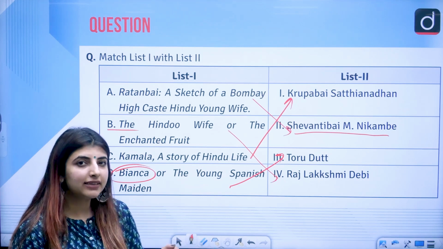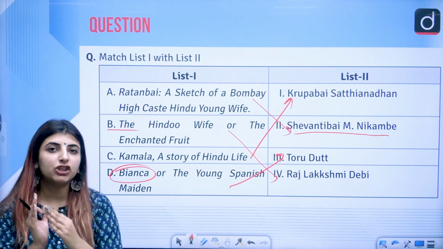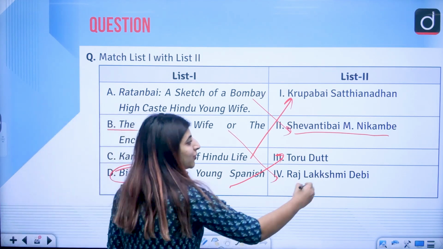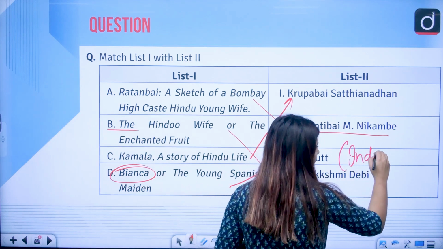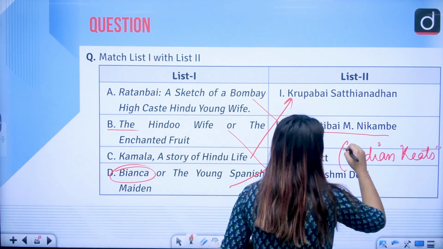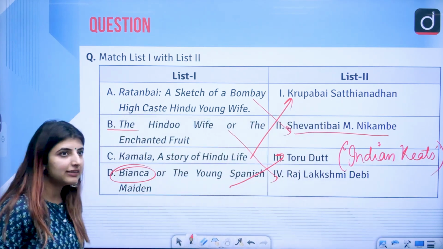Toru Dutt, a fact that I want to give you, is also known as the Indian Keats. Why was she known as the Indian Keats? Because of the fact that she also died young, as did Keats, correct. So she is known as what? Indian Keats, correct. Could be asked in the question, who knows.